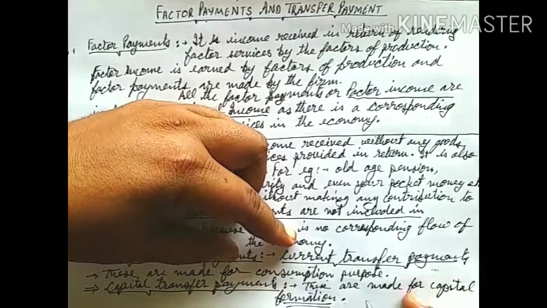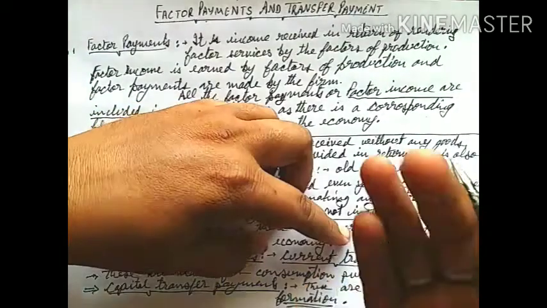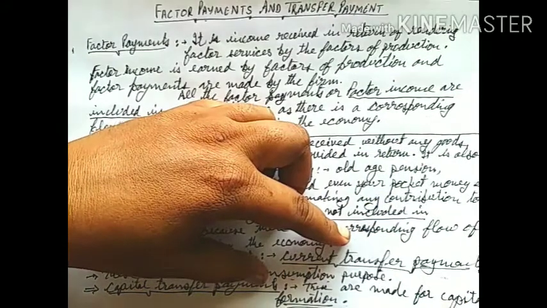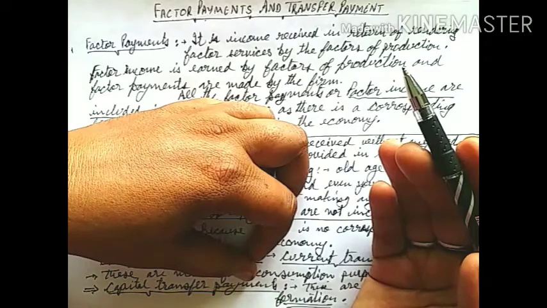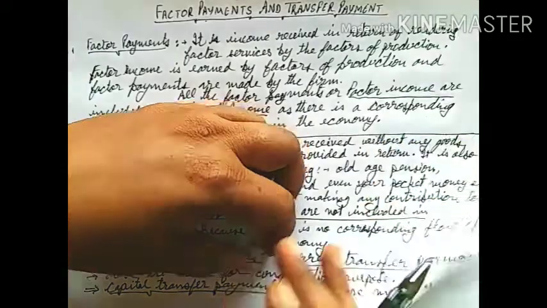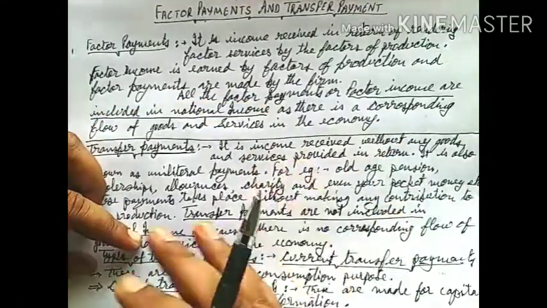For example, investment grants or the capital tax or the consumption for war or natural damage.